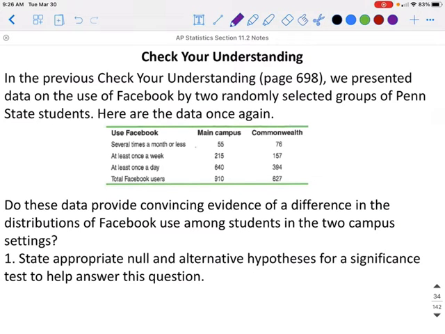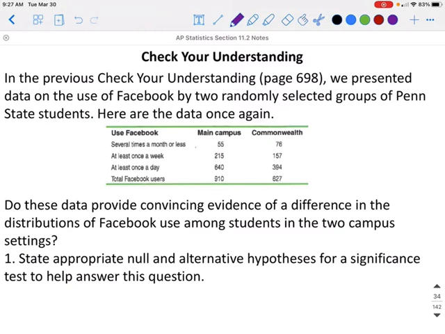So let's check our understanding for what we've done so far with this. In the previous Check Your Understanding, we presented data on the use of Facebook by 2 randomly selected groups of Penn State students. Here are the data once again. Do these data provide convincing evidence of a difference in the distribution of Facebook use among students in 2 campus settings? State appropriate null and alternative hypotheses for a significance test to help answer this question.